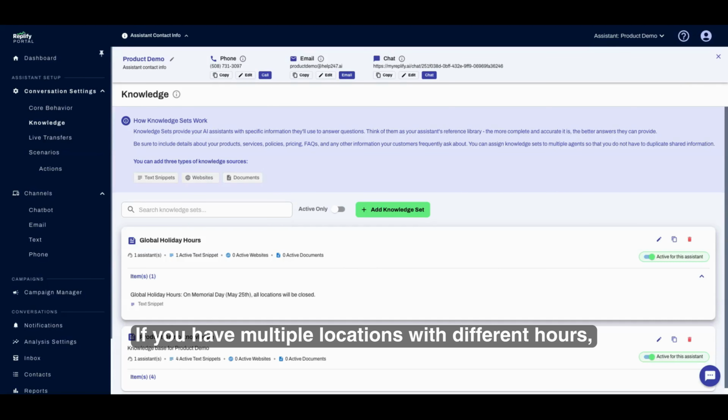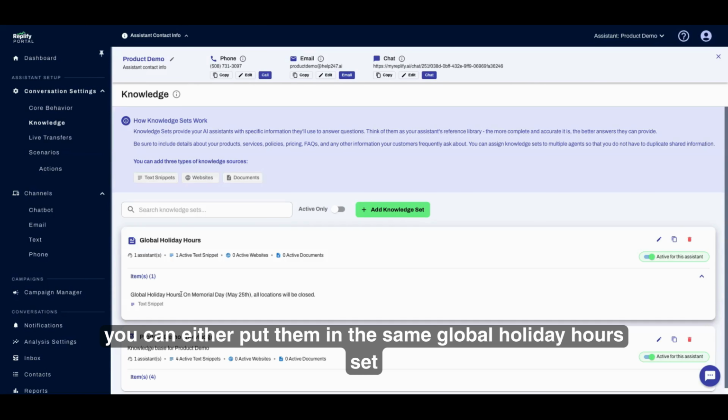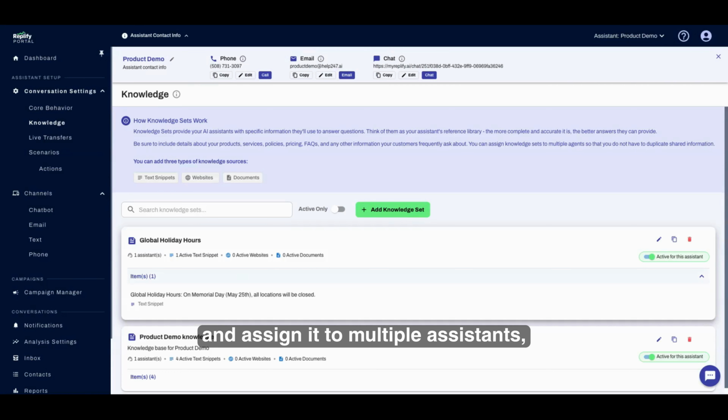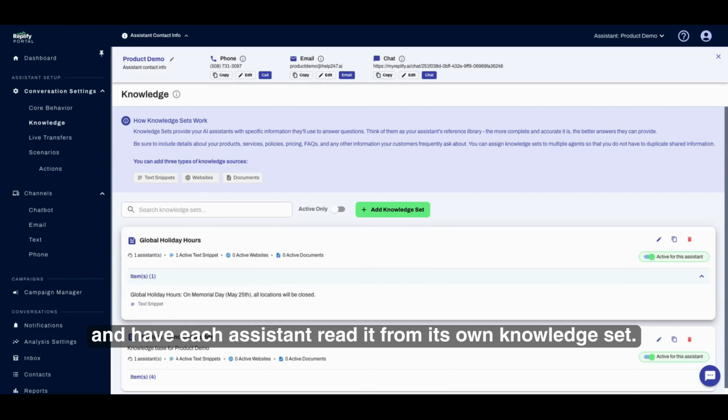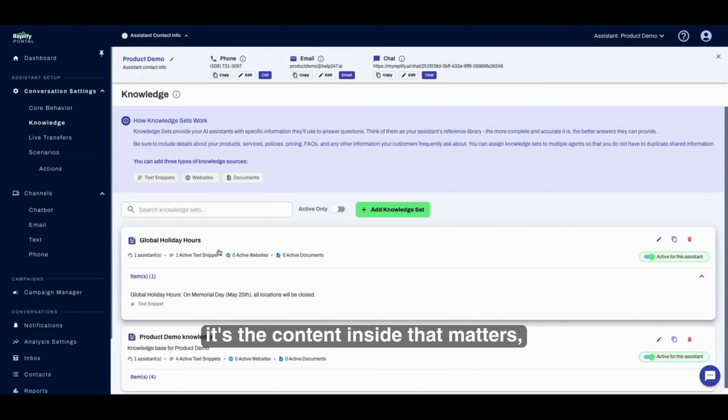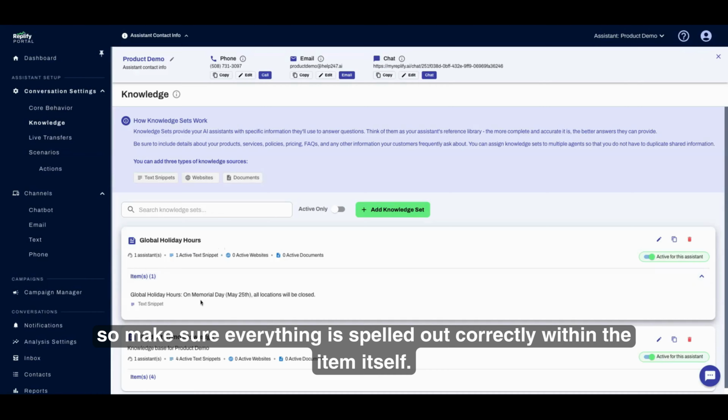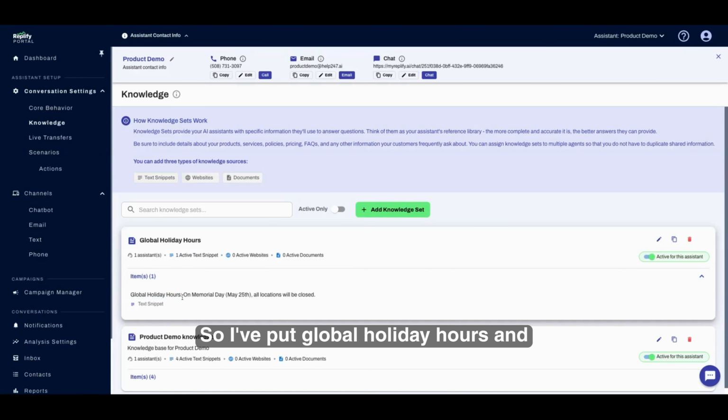If you have multiple locations with different hours, you can either put them in the same global holiday hours set and assign it to multiple assistants, or you can create one knowledge item per agent and have each assistant read it from its own knowledge set. What's important here is that the name of your knowledge set is not what your assistant reads, it's the content inside that matters, so make sure everything is spelled out correctly within the item itself. So I've put global holiday hours and then added the actual item here.